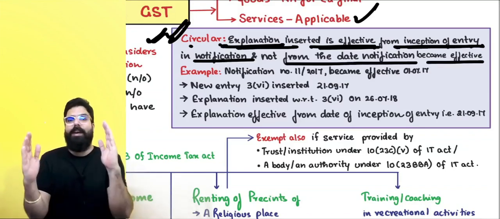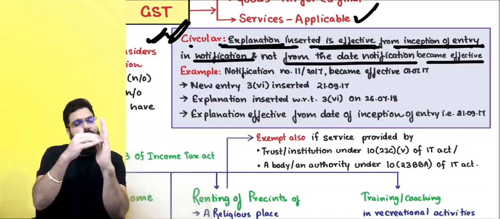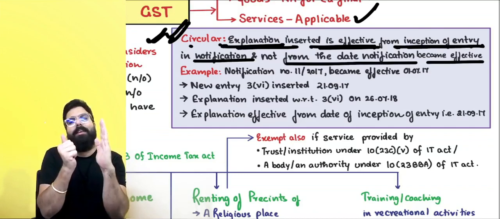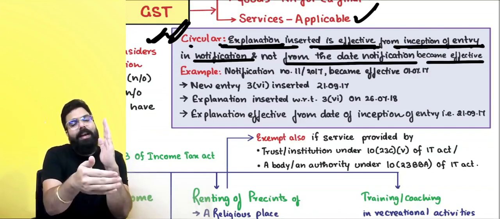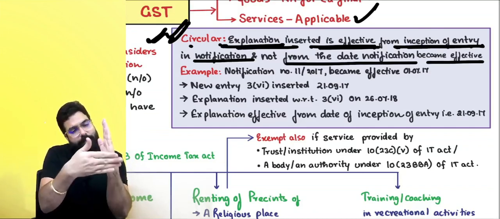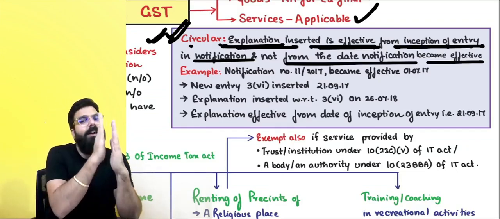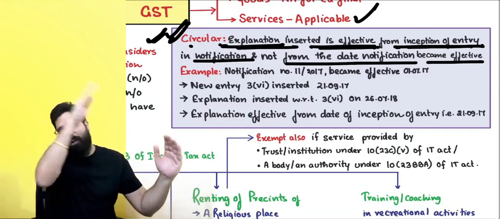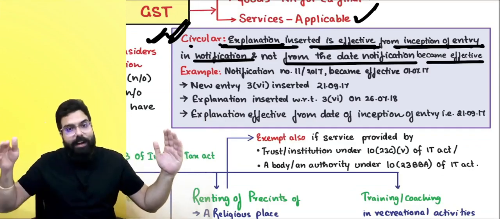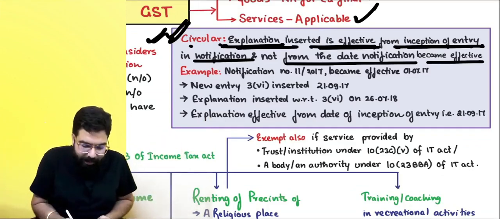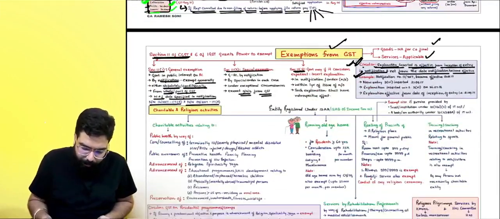So in a notification, an entry got inserted. With respect to this entry, if an explanation is inserted, then the explanation shall be valid from the date of the inception of the entry. Basically, you'll have to see 1 year from the inception of the entry and not from the starting of the notification. And there was an example which was given. Okay, point is clear.